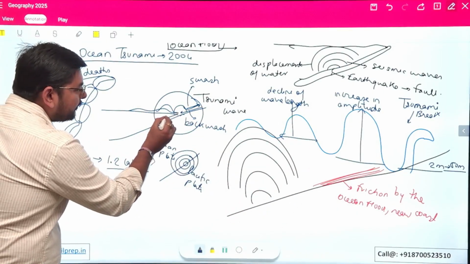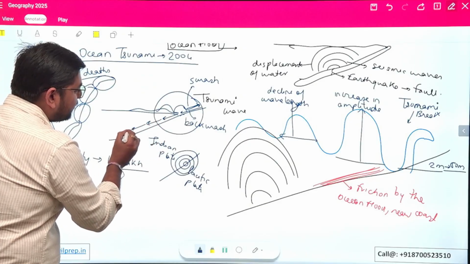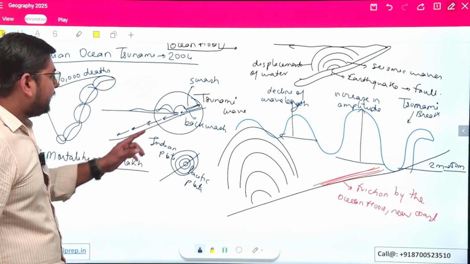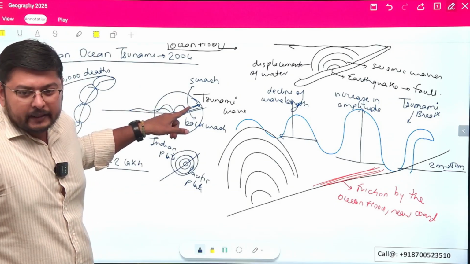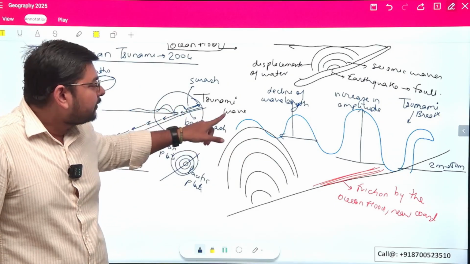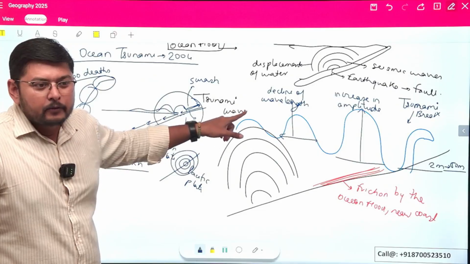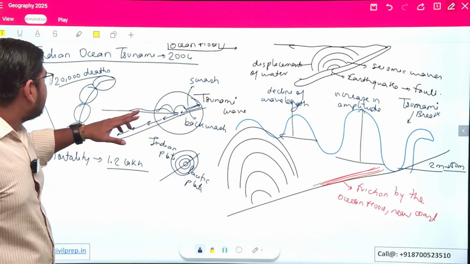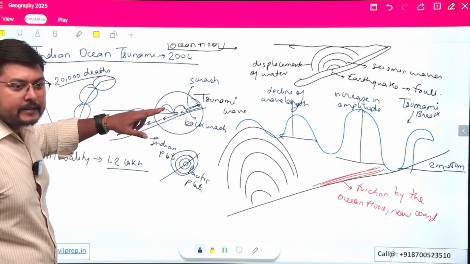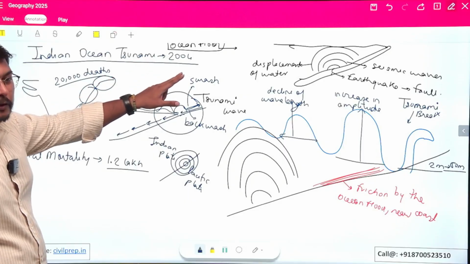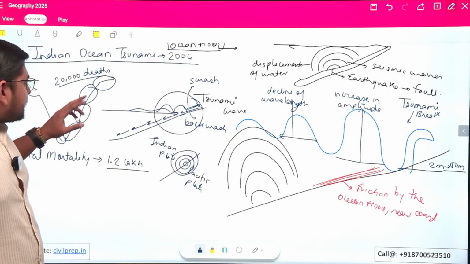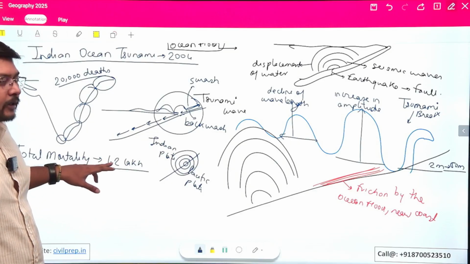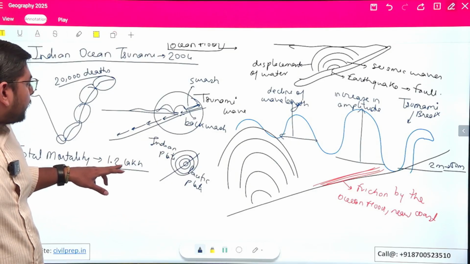Once they are coming back, they will go towards the deeper part and they will not come back to the shore, because here the circulatory motion is not taking place, which was taking place inside the central part of the ocean. So this we see here. Then we give the example of the Indian Ocean tsunami of 2004, where in India there were more than 20,000 deaths, and over the world there was a mortality of more than 1.25 lakh.